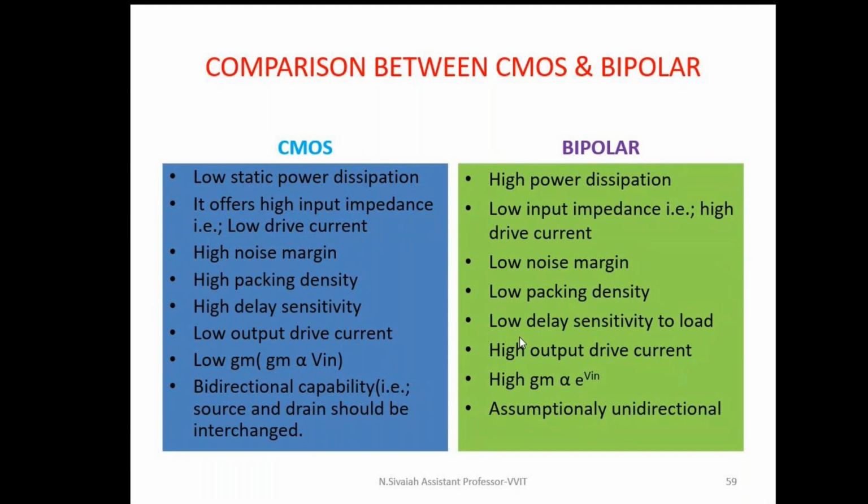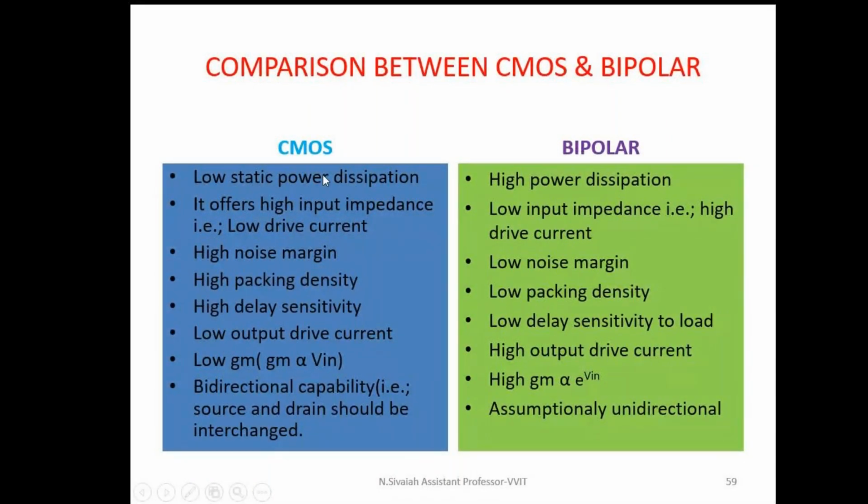See, complementary metal oxide semiconductor has more advantages, but it has some drawbacks also. The advantages are low static power dissipation, high input impedance, high noise margin, and high package density. All these are the advantages of CMOS only. The only drawback is what? The transconductance of CMOS is low and it has low output drive current. These two are the drawbacks of CMOS.